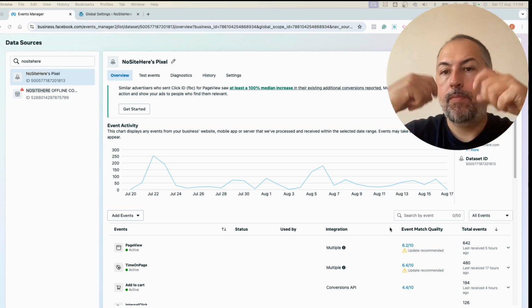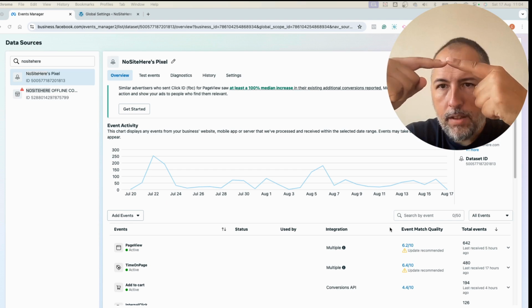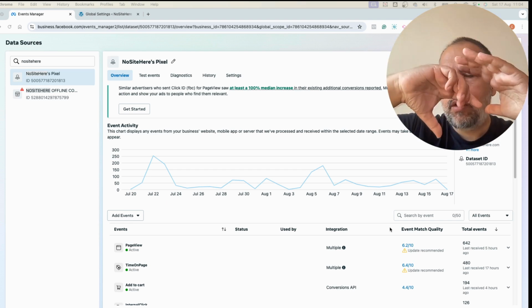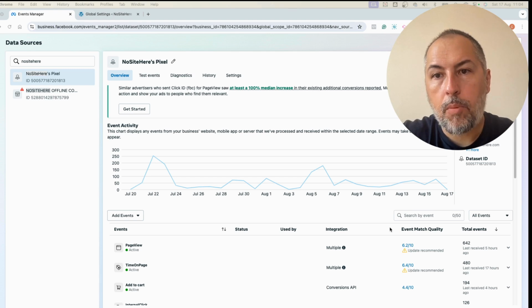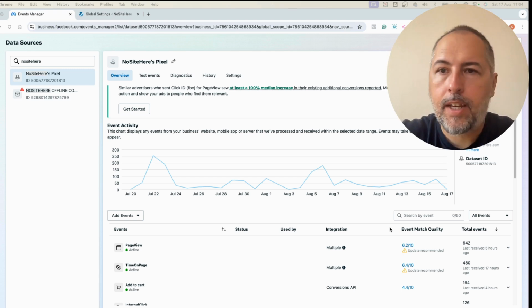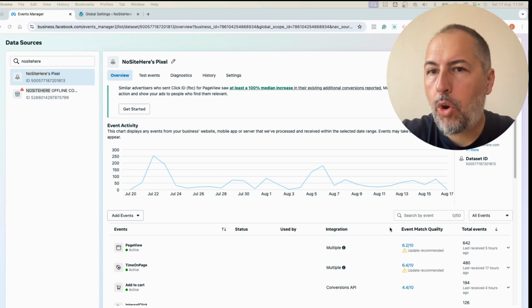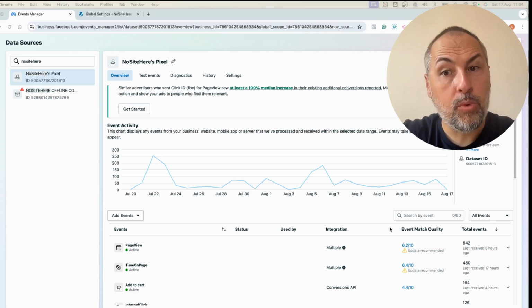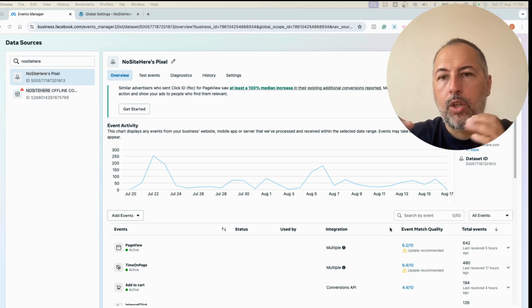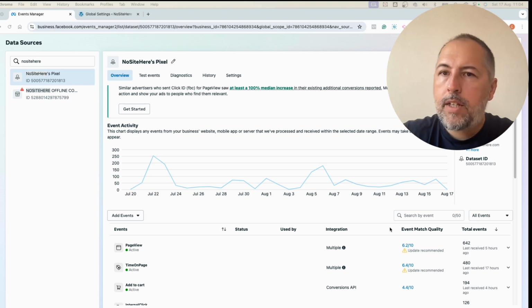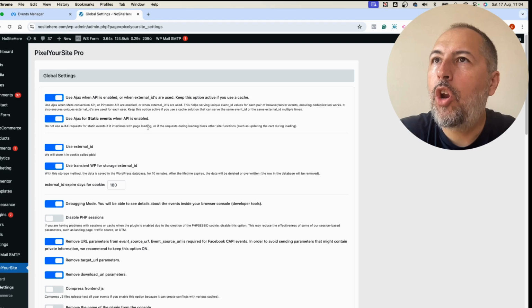But we can save it in cookies and use it all the time for as long as possible. That value stored in cookies never changes, it is always sent with a conversion API event. Even if the user comes back and completes another form on your website with, let's say, a different email address, or places an order using a different name or a different email address, we use the initial value from cookies, or we can update it all the time when new data is available. And we have an option for this on our global settings page.